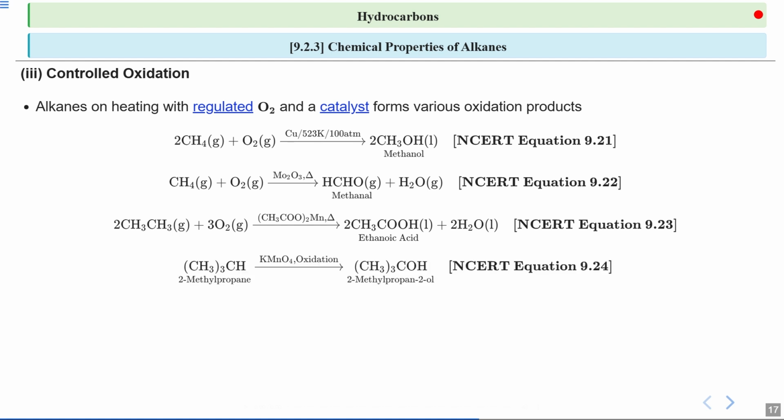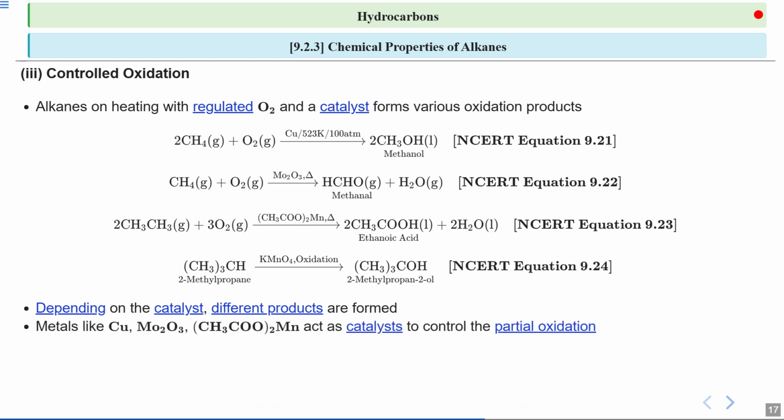After that, if you take 2-methyl propane and do its oxidation with potassium permanganate, then it will form 2-methyl propan-2-ol, an alcohol. So this reaction highlights how a strong oxidizing agent can convert an alkane with tertiary hydrogen into alcohol. Got it? Now you can see that in all of these four reactions, we have used four different catalysts, and it results in four different types of products. Like we have alcohol, we have aldehyde, we have acid as well.